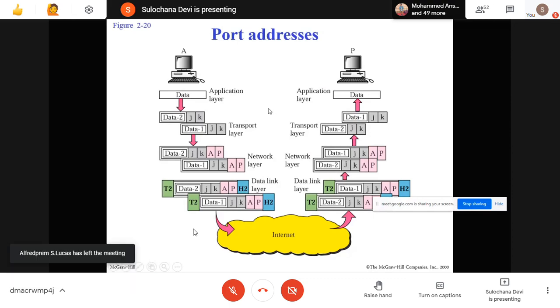Now the MAC address was used by the data link layer. The IP address was used by the network layer. Now port number. When this data is prepared by the application layer, then the presentation layer will format it into the common format, and then the session layer will put checkpoints and create a session, and then the data will be given to the transport layer. Transport layer will add the port number. Port number identifies the application running on that particular machine.